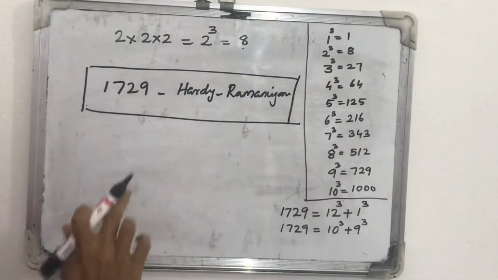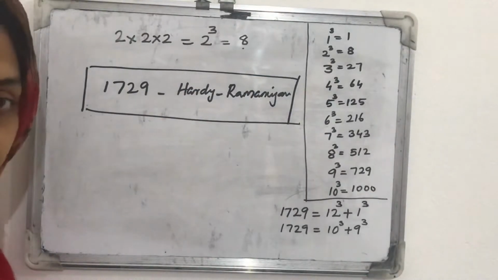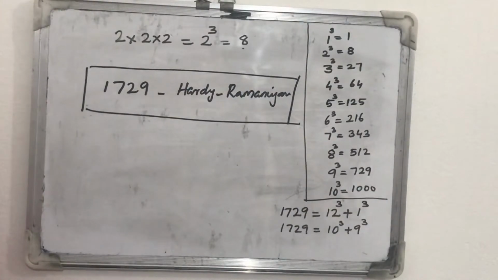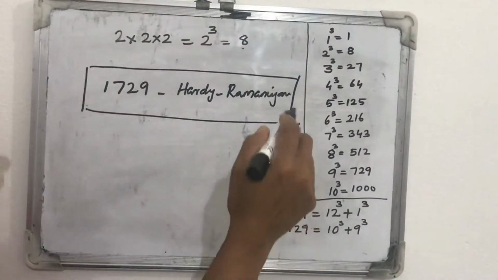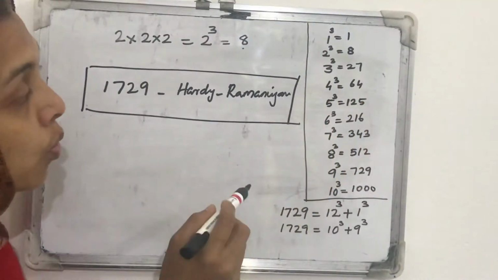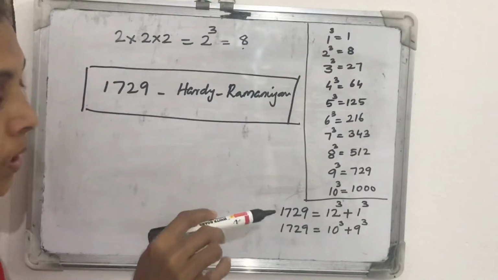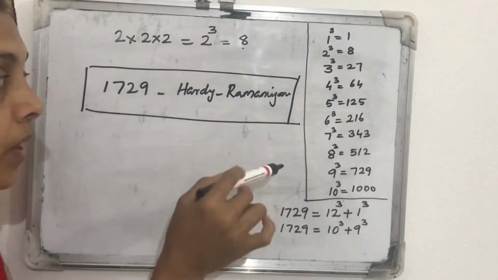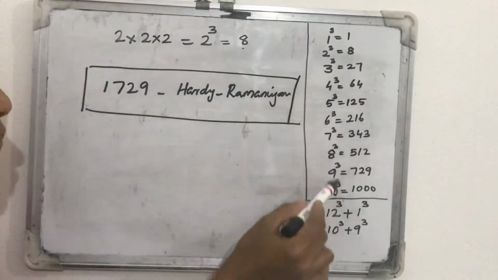So its name is called Hardy-Ramanujan number. And also when we discuss the properties of cube numbers, we can notice, look, all the cubes of odd numbers will be odd and cubes of even numbers will be even. We can just observe from this.